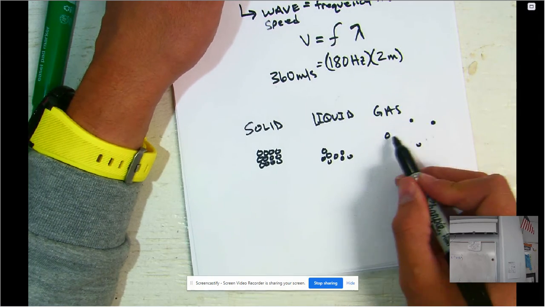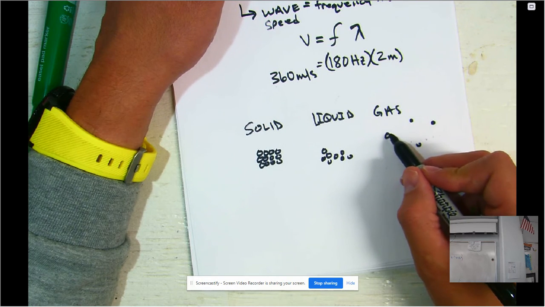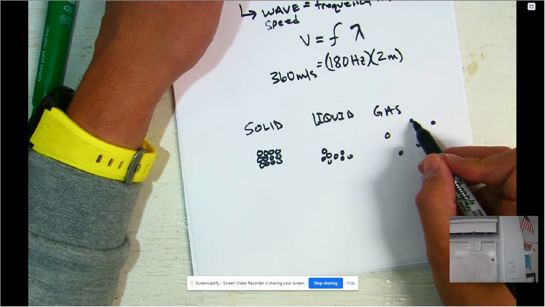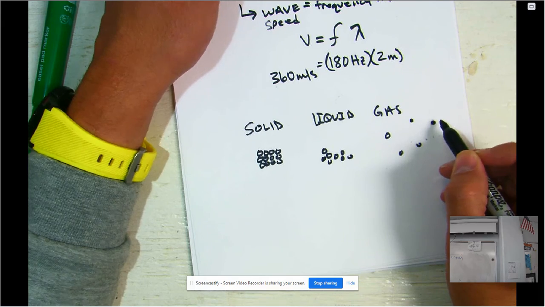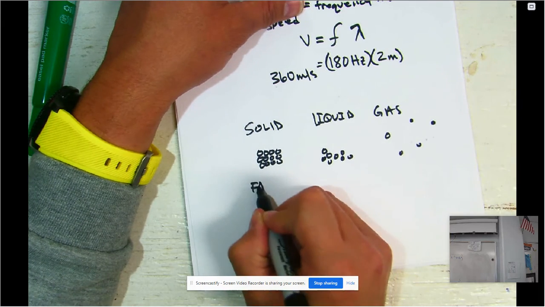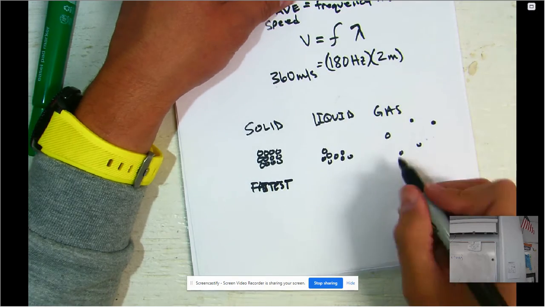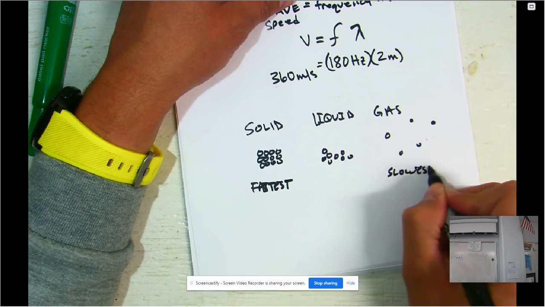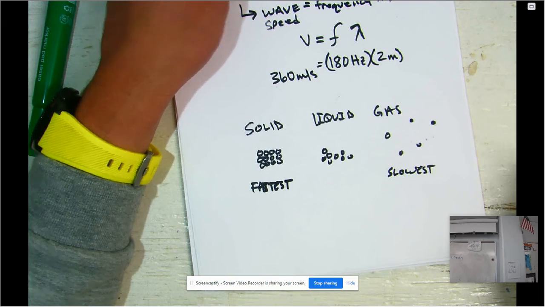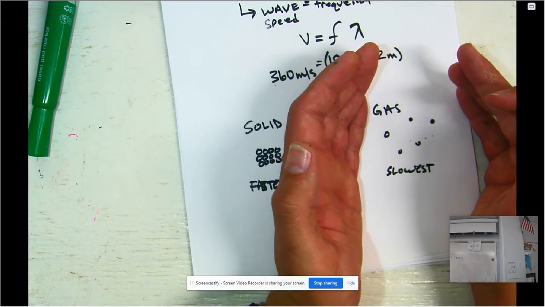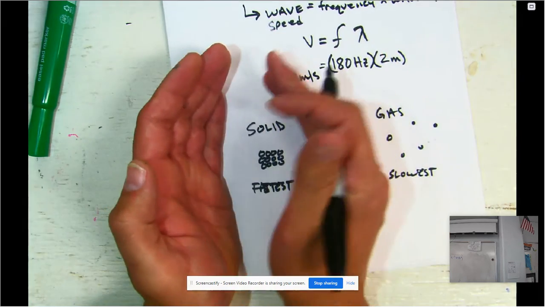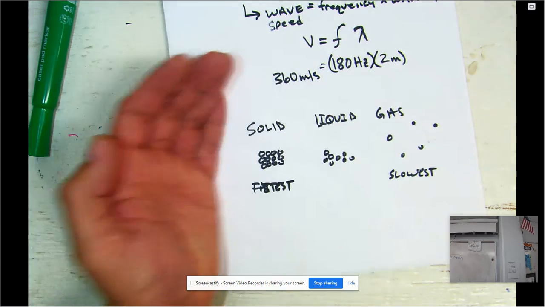If they're farther apart, it takes longer to get that energy from this particle to this particle to this one. So sound travels fastest in a solid, and it's slowest in a gas. Because the particles are spread out further in a gas, it's going to travel slower. Because the particles are closer together in a solid, it's going to travel the fastest.